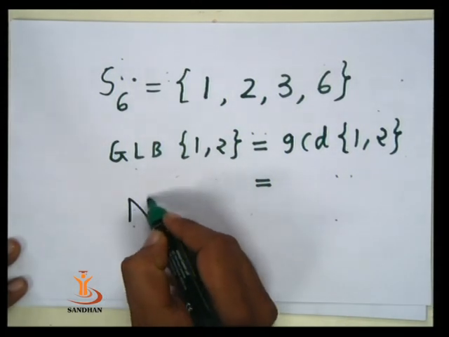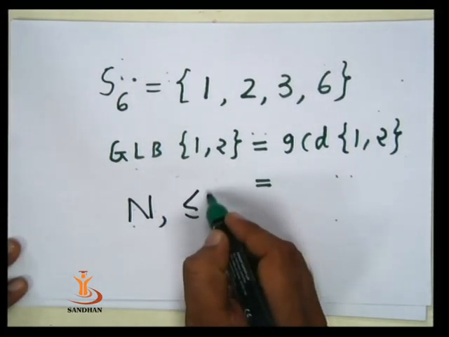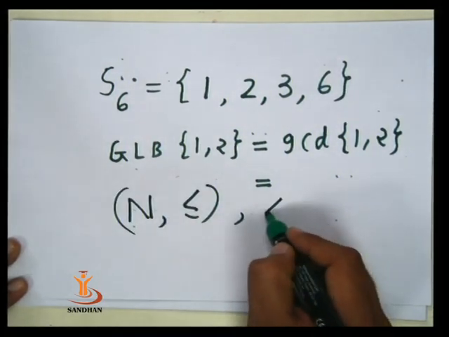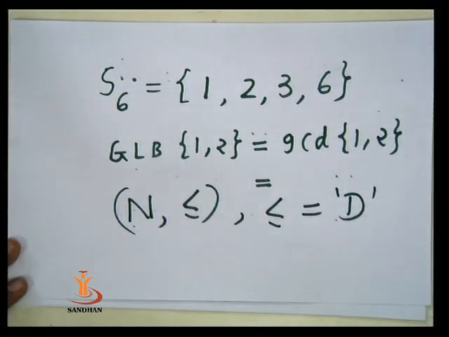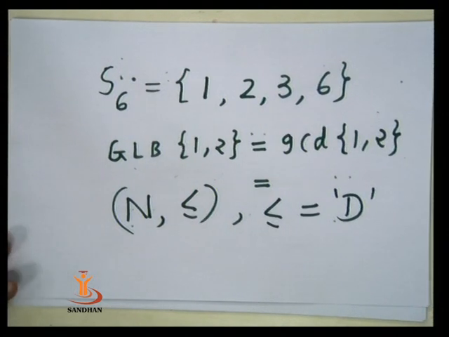In a similar fashion, we consider another example. The set of natural numbers N together with the relation less or equal, where we consider less or equal as the divisor relation. If A is a divisor of B, then and only then A is related to B. So we can see it is also a lattice by elementary inspection.